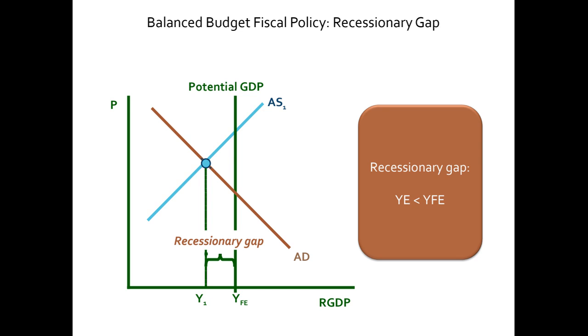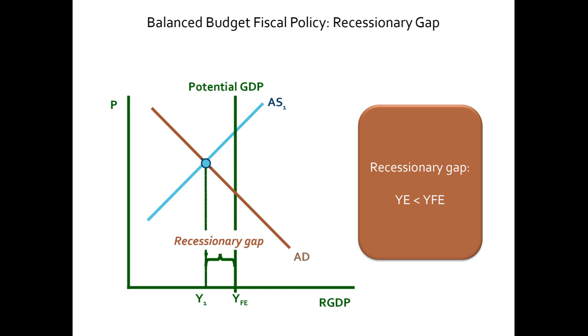Suppose you are facing a high unemployment rate and the federal government is running a budget surplus, then balanced budget fiscal policy is exactly identical to counter-cyclical fiscal policy. Because if you have a surplus, in order to balance your budget, you have to increase government expenditures or decrease taxes, which is the same policy as countervailing or counter-cyclical fiscal policy in a recessionary gap.